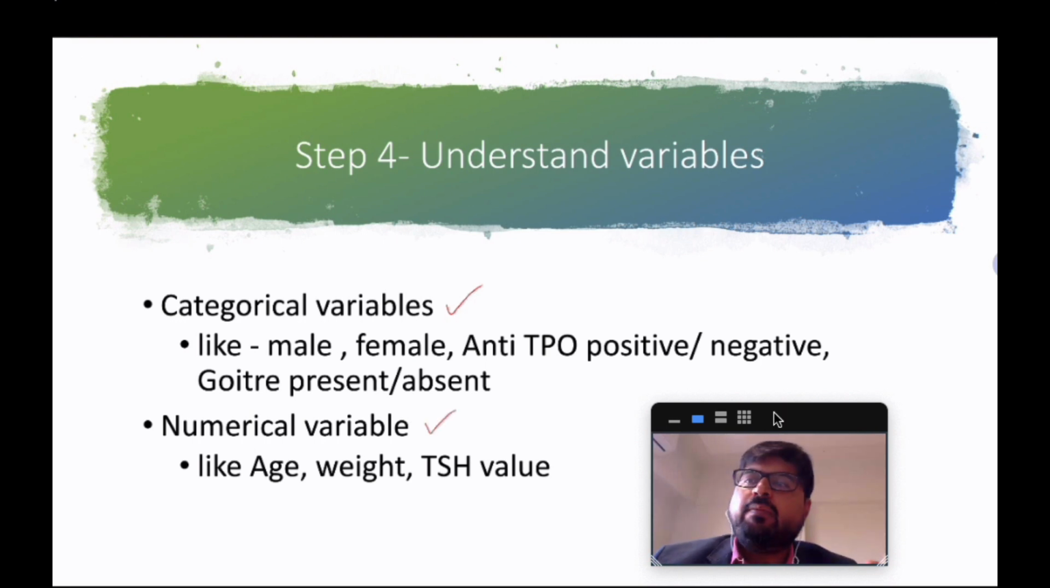Again, talking about my research pool of patients with hypothyroidism, the categorical variables would be: what's the gender of the patient, male or female? Is the patient anti-TPO positive or anti-TPO negative? Let's not look at absolute numbers of anti-TPO. Does the patient have goiter or not? These are all categorical variables. Whereas you have numerical variables, like the age of the patient, the weight of the patient, the TSH value, the levothyroxine dose, and so on. These are all numerical variables. So numerical variables are numbers, categorical variables are simple logical categories.